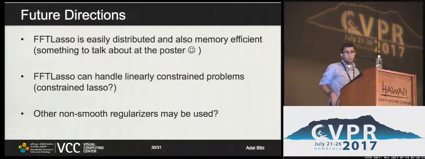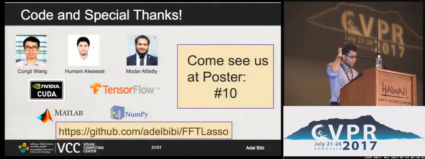For example, what if we want to tackle problems like constrained lassos? Some future direction would be looking at other non-smooth regularizers, since we're mostly interested in the data fitting term. So we have code for this, thanks to these folks for helping with several developments. We have a TensorFlow version of it for a multi-core, multi-GPU setup, where you can just specify the number of GPUs and we'll distribute it over them.